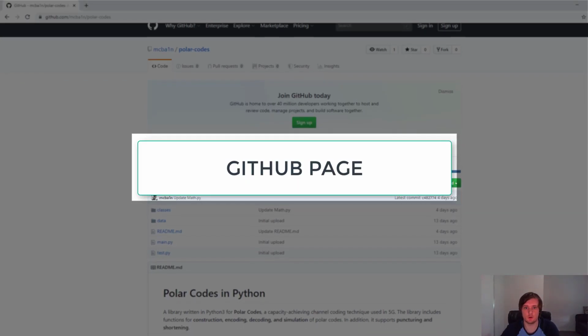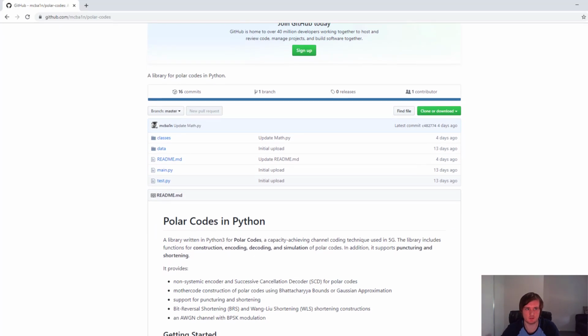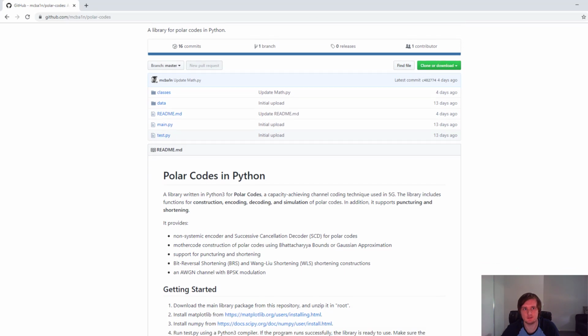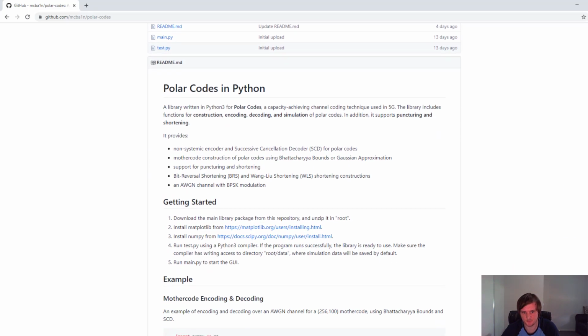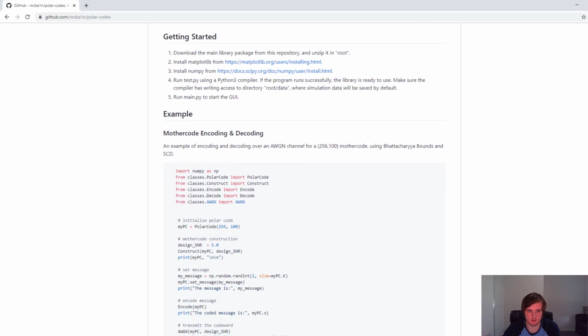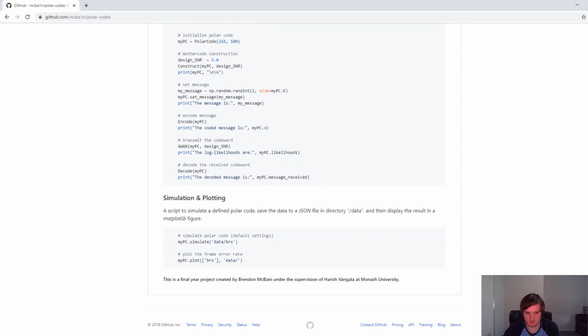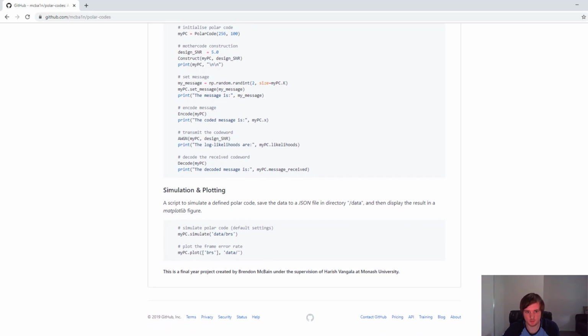The library is open source and available for free download at github.com/mcba1n/polar-codes. And here it provides a description of the library, installations for getting started, as well as examples, and of course the documentation.